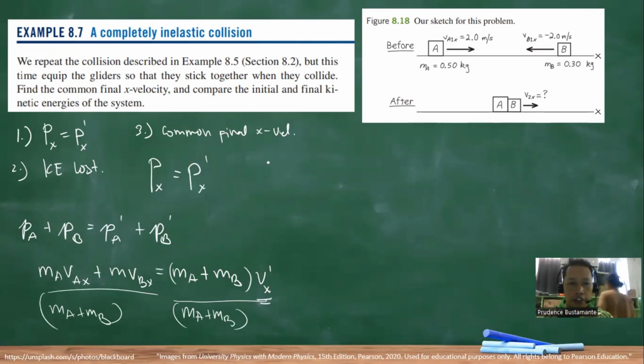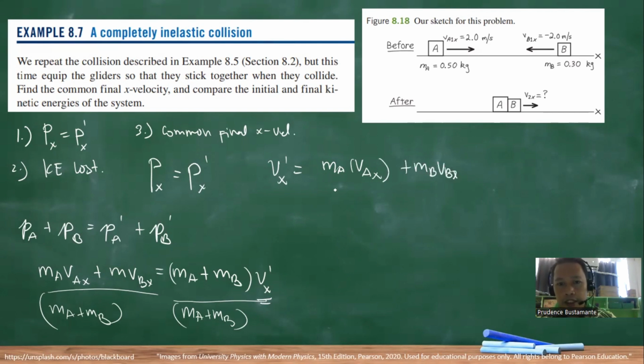So our common final velocity is MA VAX plus MB VBX over MA plus MB.